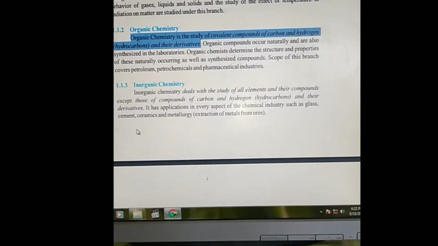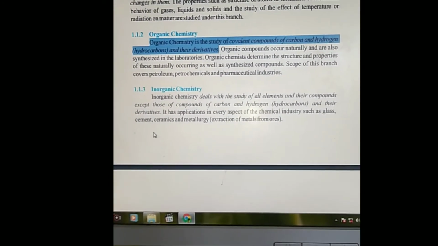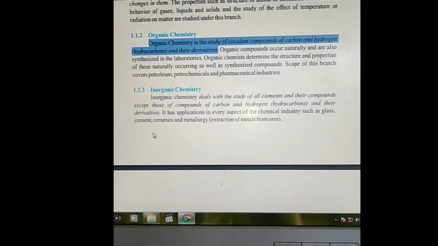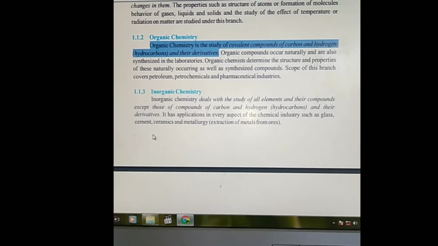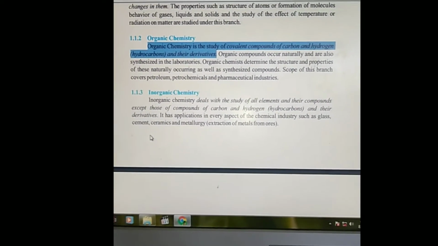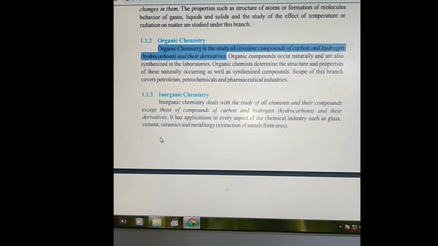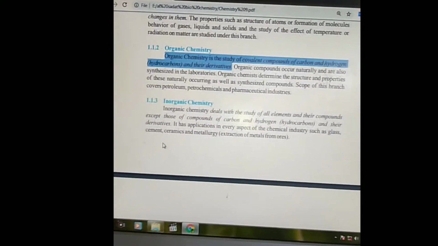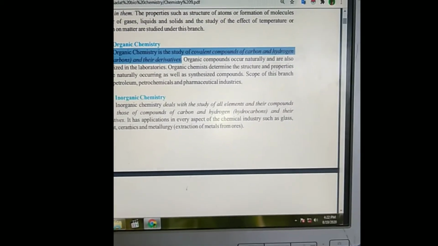The third definition we are going to discuss here is inorganic chemistry, and inorganic chemistry is the reverse of organic chemistry. In organic chemistry we were discussing the hydrocarbons and their derivatives, and in inorganic chemistry, except the compounds of hydrogen and carbon, that means hydrocarbons and their derivatives, all other compounds are included in inorganic chemistry, and we are going to highlight it.